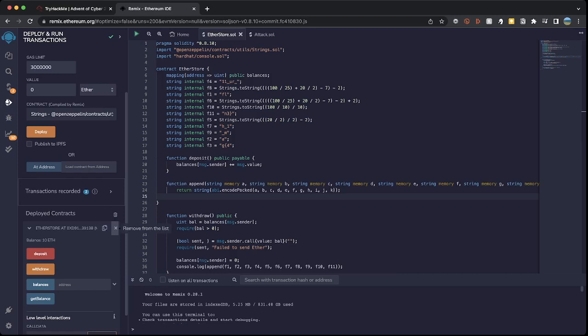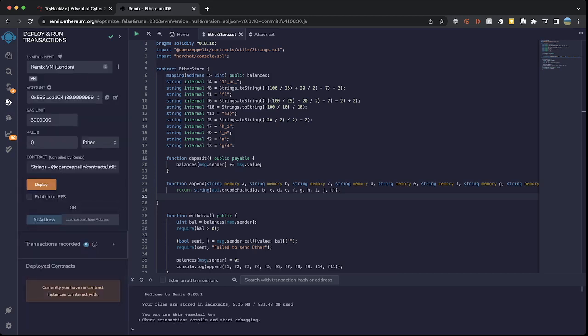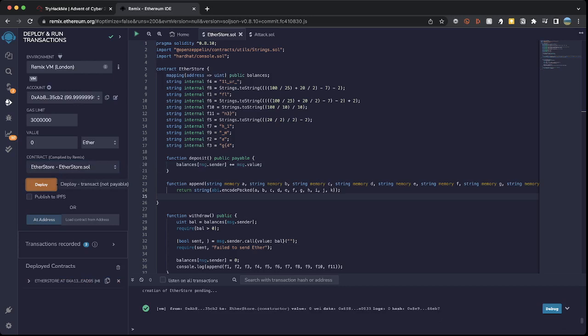So what we're going to do now, we're just going to remove that from our list. We're going to select our new account, select our string there, and deploy that again. This time what we're going to look to do is copy that.